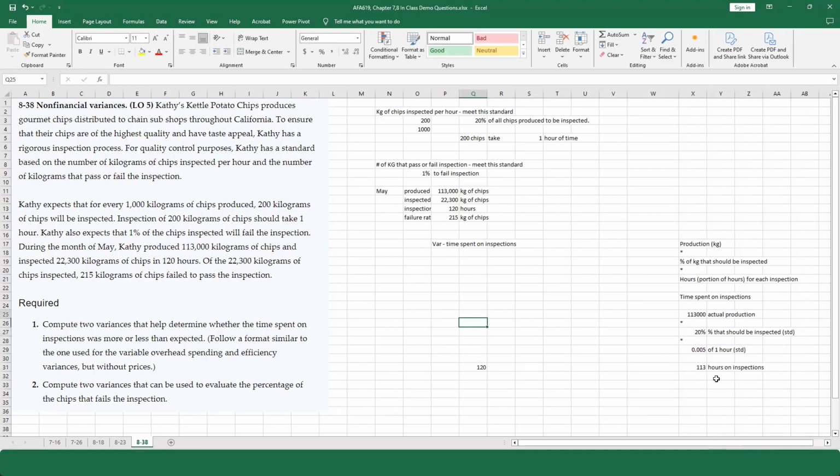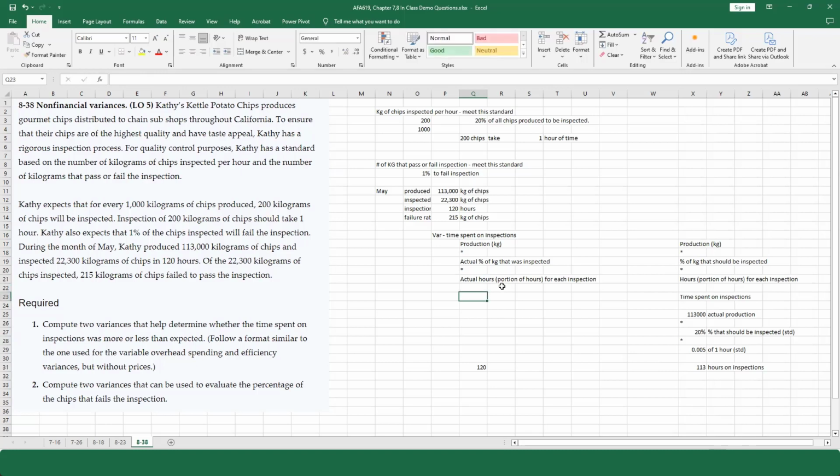And keep in mind what this is. This is actual production in kilograms multiplied by the actual percentage of kilograms that was inspected, because we're doing actual, and multiply that by the actual hours or portion of hours for each inspection.